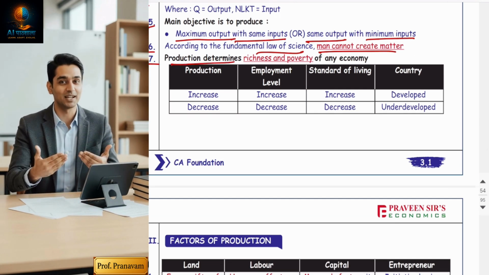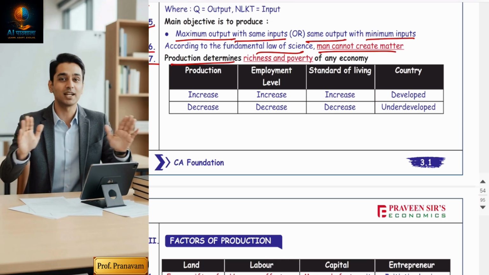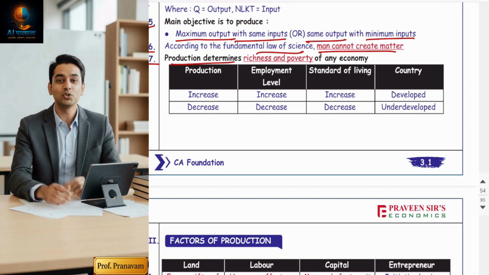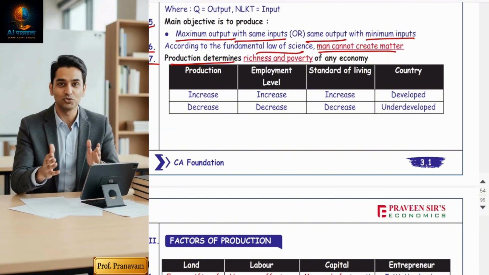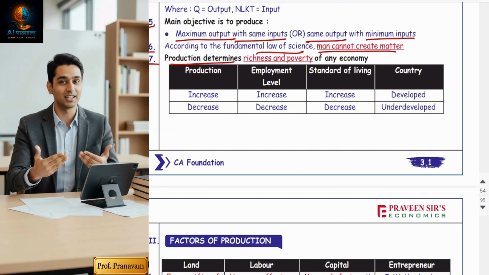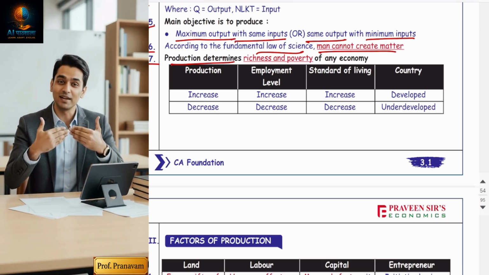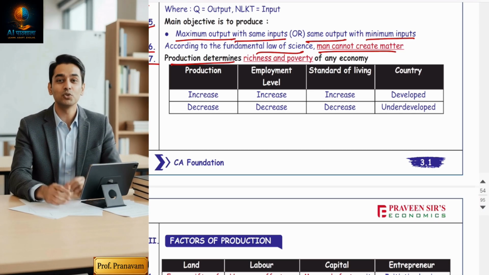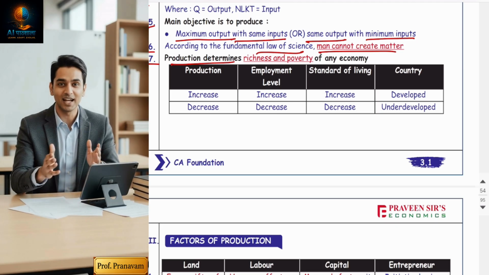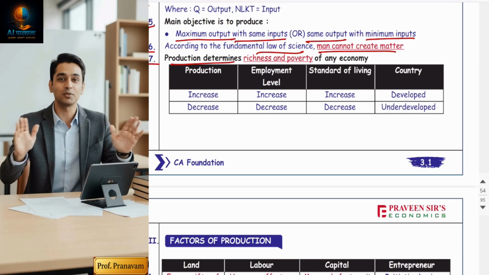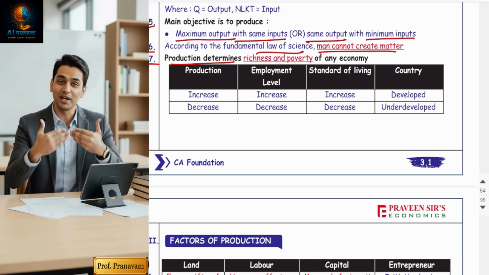Seventh, production determines development. Yes, guys, production is the most important factor to develop the country or to keep it underdeveloped. Now, the status of the country, whether the country is developed or underdeveloped, whether poor or rich, is defined only and only by production. Those countries are considered developed, rich, whose production level is very high. Of course, because from production only you can generate income.